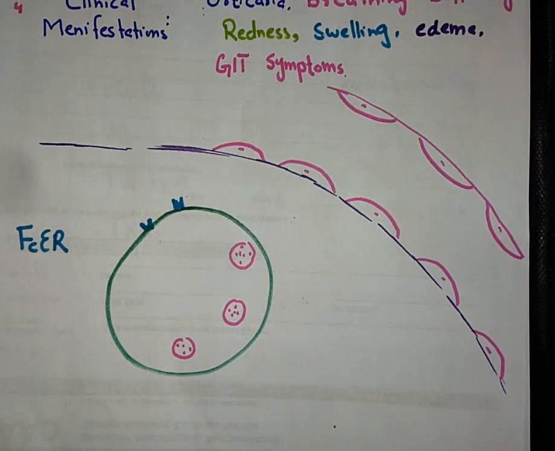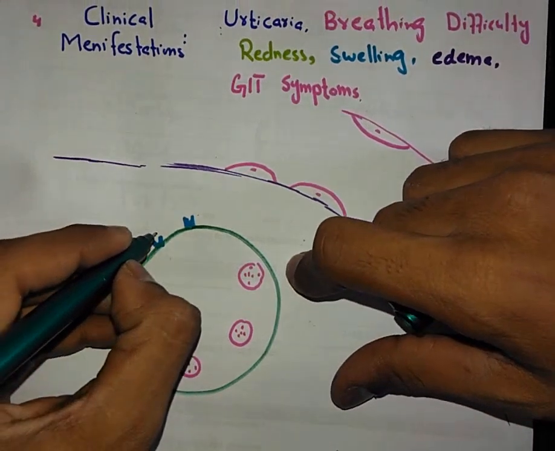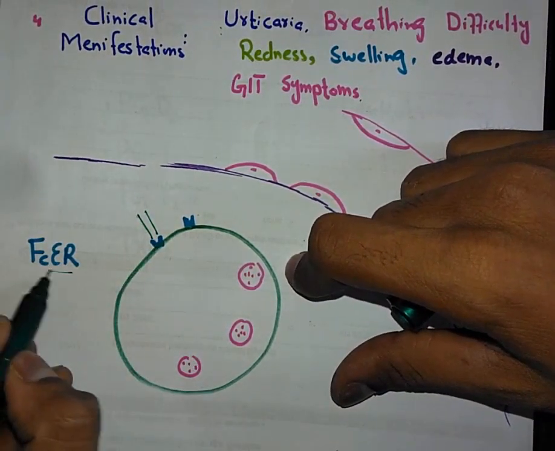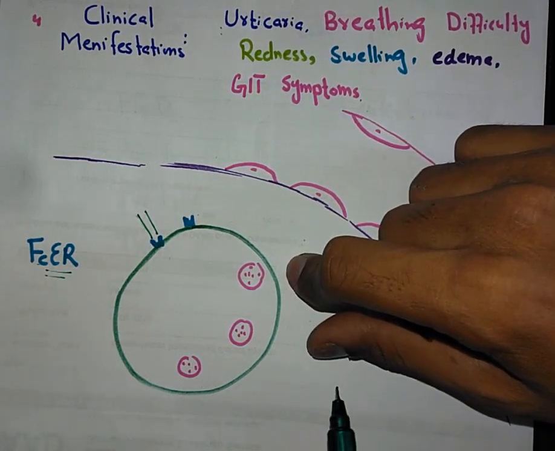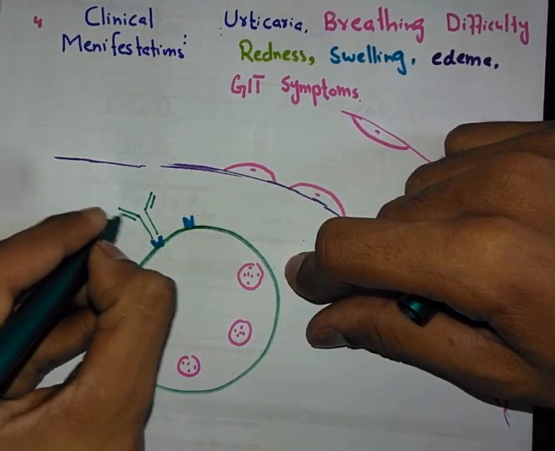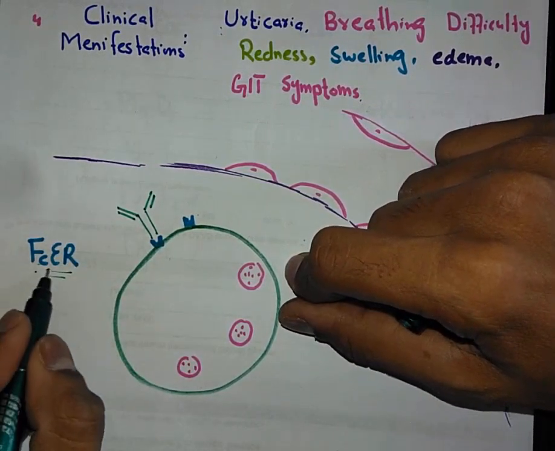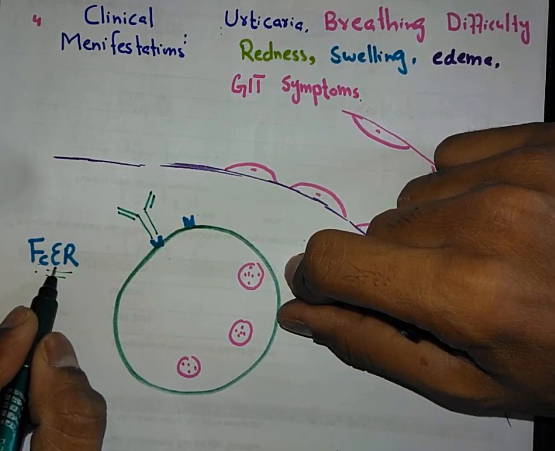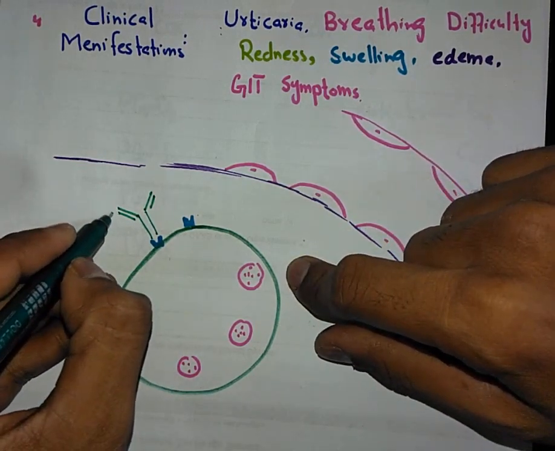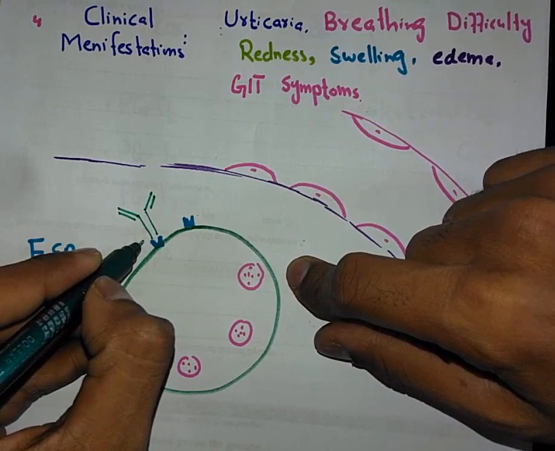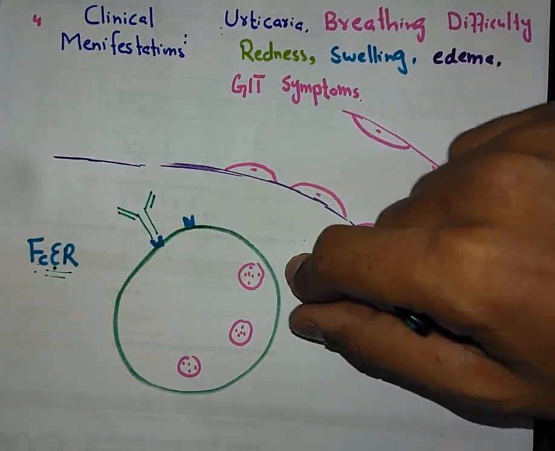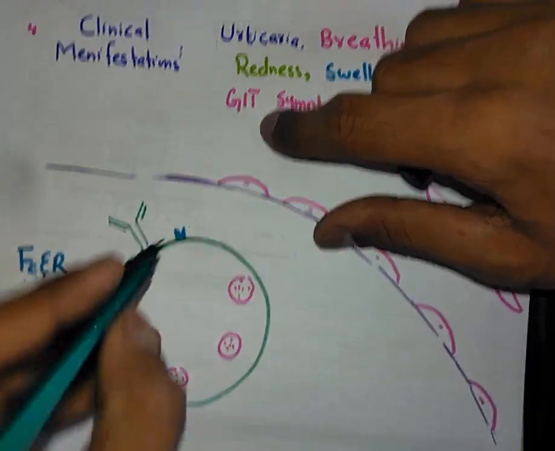When the antibodies come, they will attach to the mast cell receptors that are called FCER, the receptor for the FC portion of the IgE antibody. We know that this is the Fab portion and this is the FC portion.